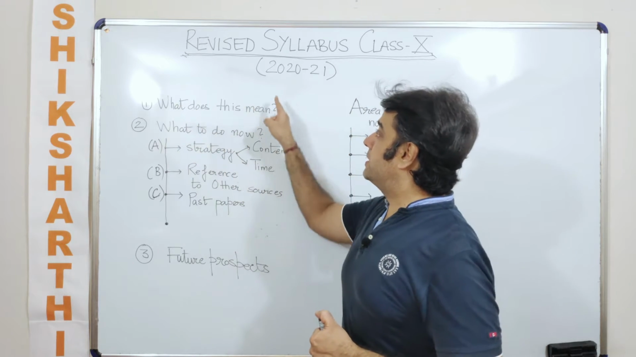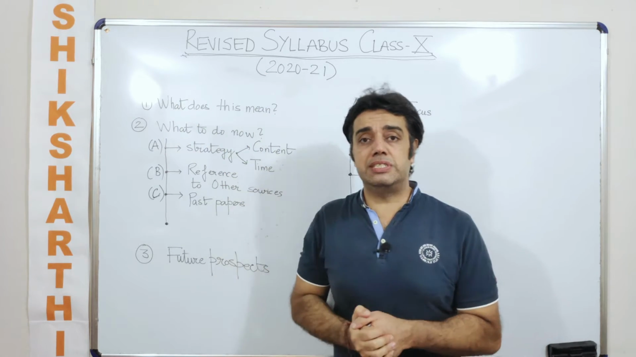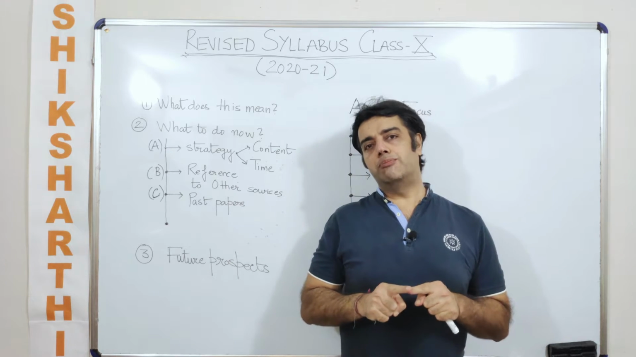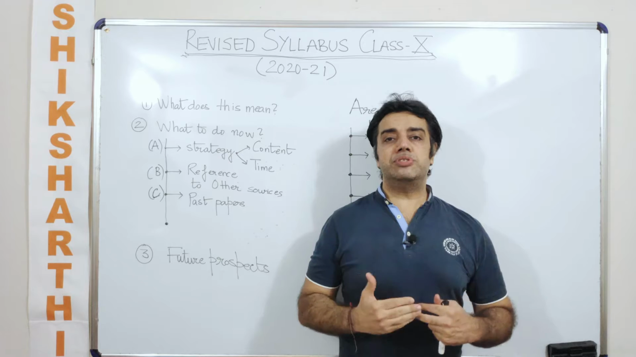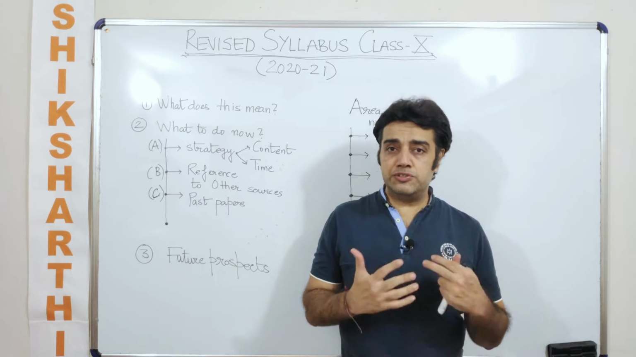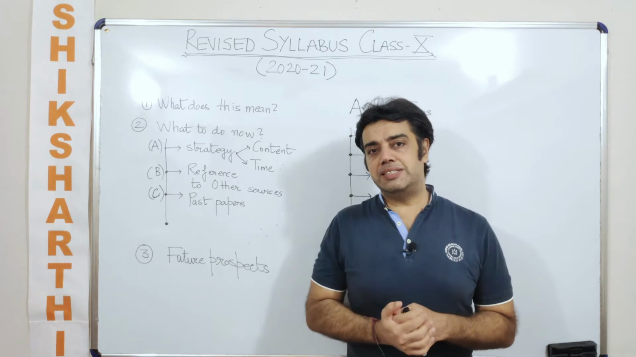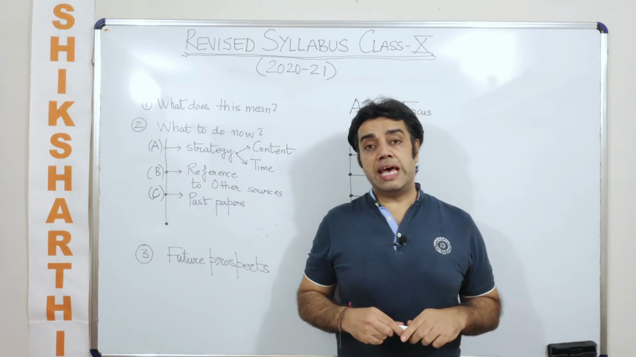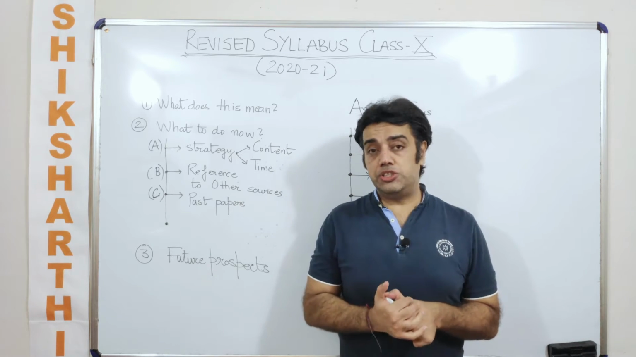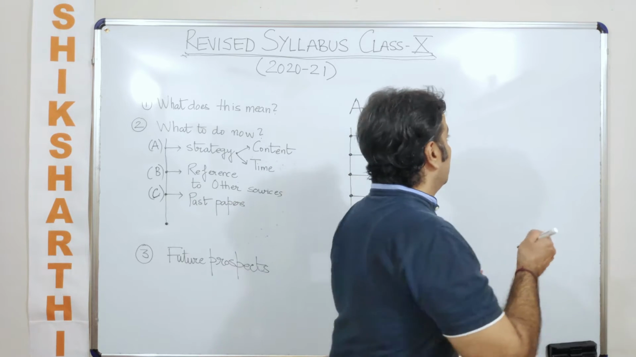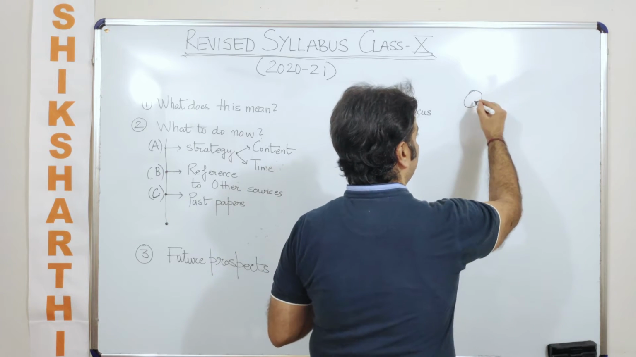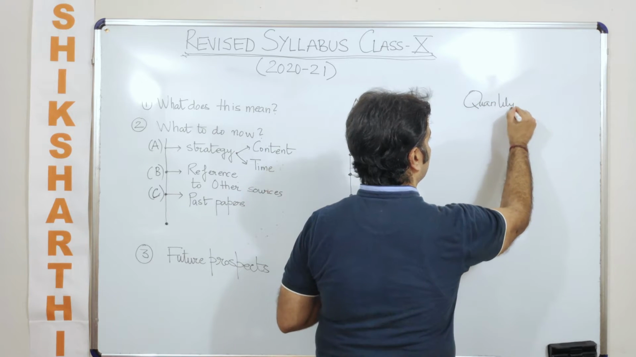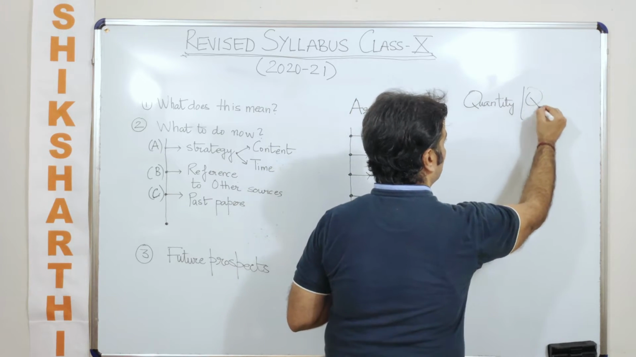What does this mean? When the syllabus has been revisited, what does it mean? I'll be using a small mathematical model for this so that it becomes easier for you. Whenever there is a change in syllabus or change in question, it becomes easier to devise a strategy yourself. I am going to discuss this with the help of two parameters. One is quantity and the other one is quality.